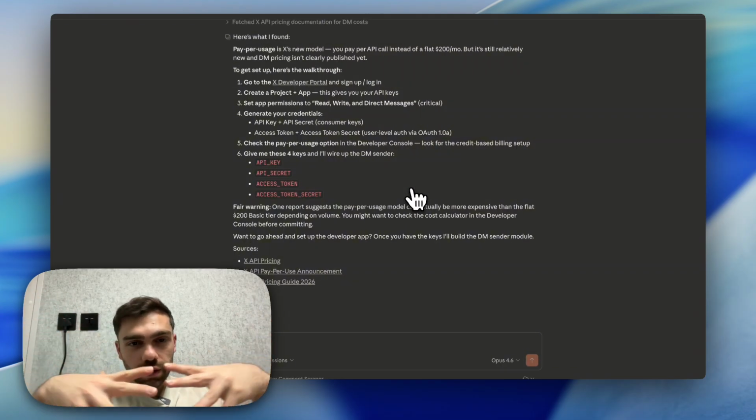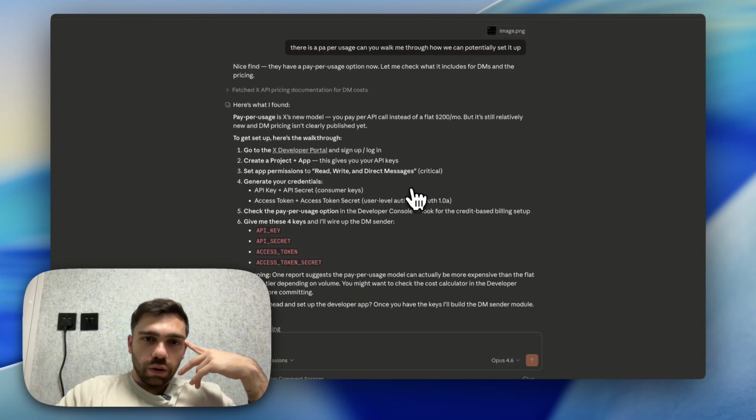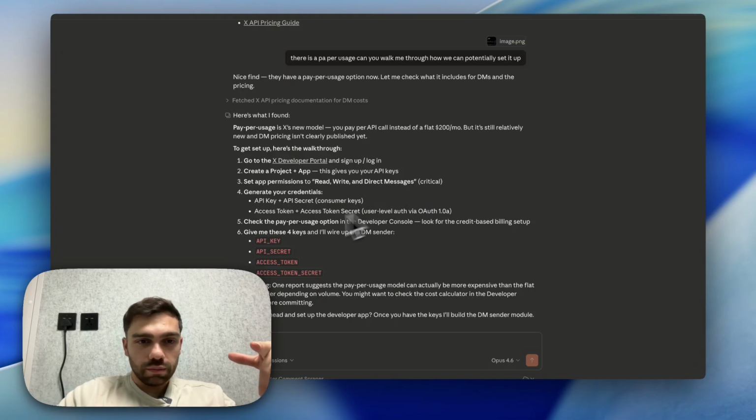That is a lot of money. One report says that pay-per-use modes can actually be more expensive than the flat rate. Okay, but what I'm going to do is say, hey, let's just try to see if there's a pay-per-usage option, and walk me through it. I've asked it to walk me through how we can potentially set one up. And I'll get back to you guys.